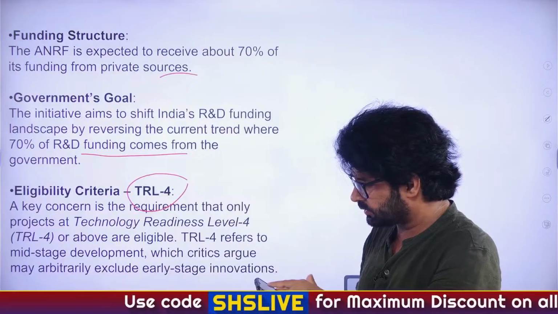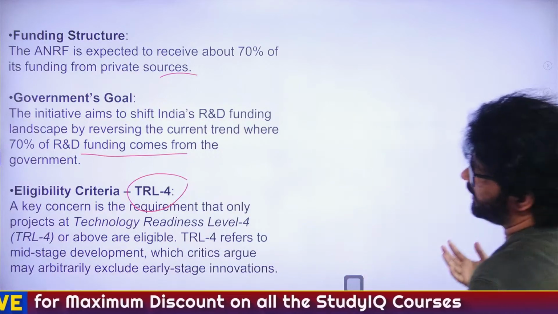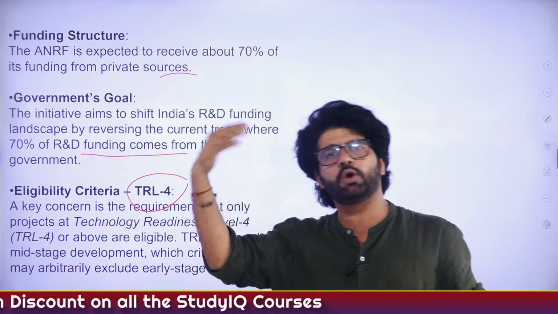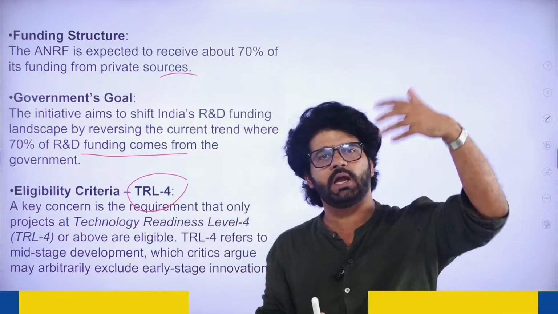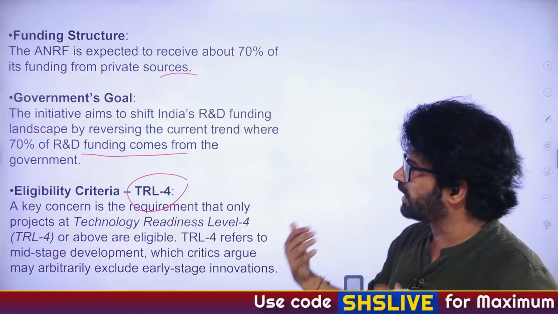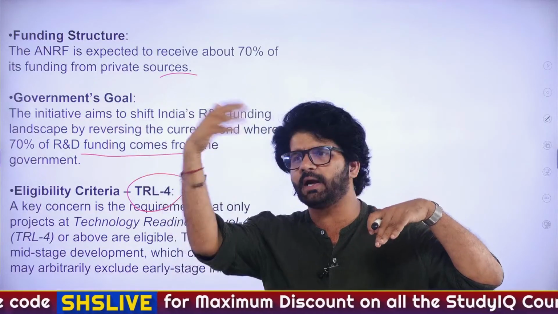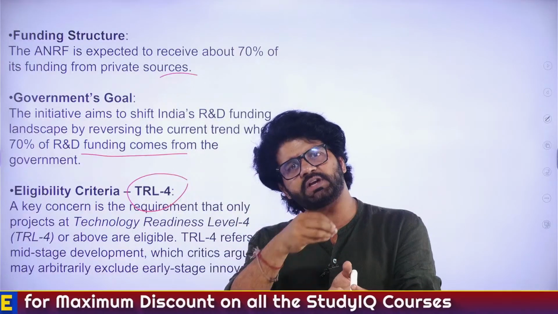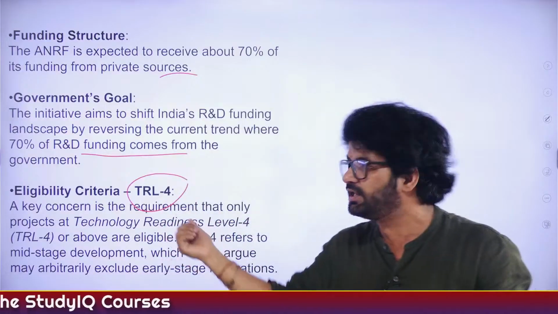The issue is, we'll discuss the issue. See, who will be eligible? Let's say you are at an IIT, an NIT, you are working or studying in IISc, IIST. Some innovation came to your mind, some new idea came to your mind. It's not like you started implementing that idea inside IIT Madras or IIT Bombay, IIT Kanpur, and the government will start funding you, ANRF will start funding you. The funding will start from TRL4.